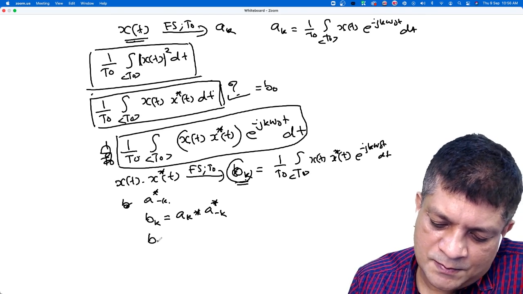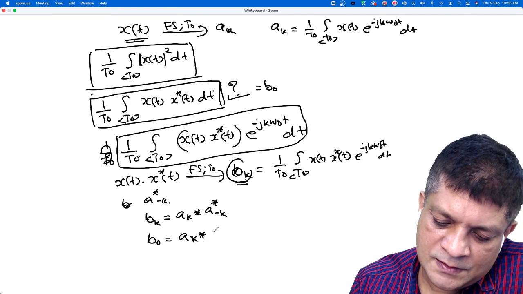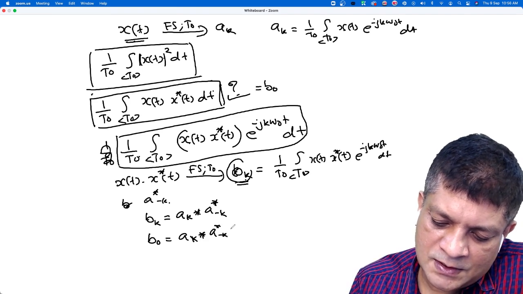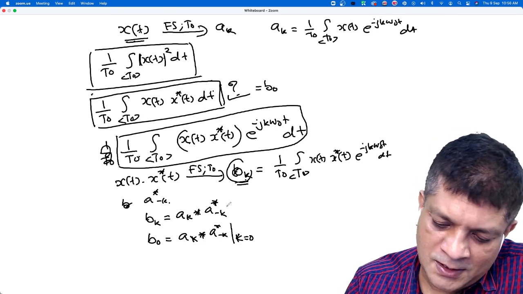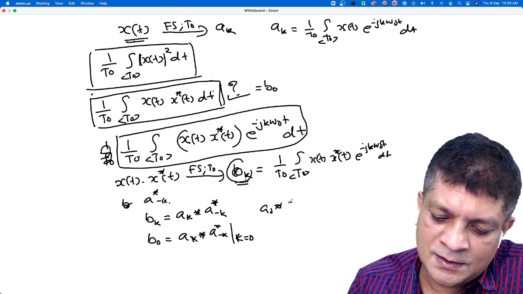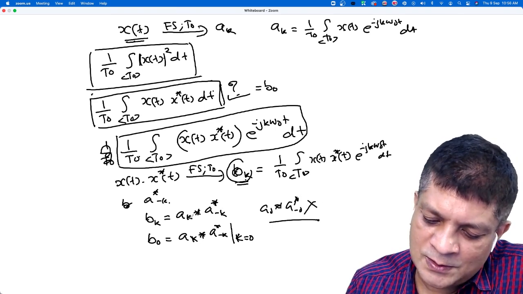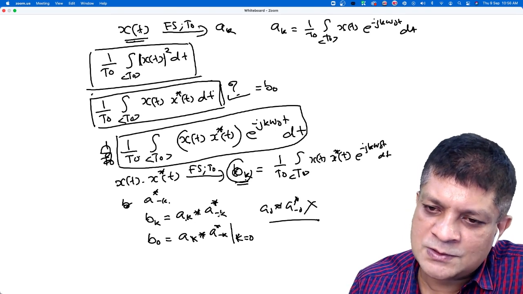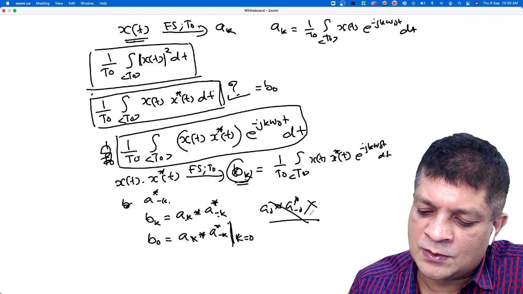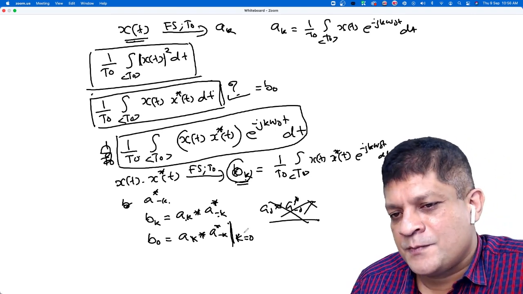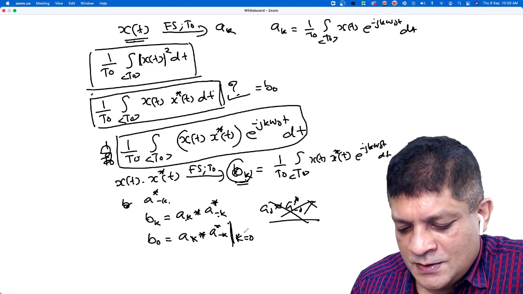So can we say that b0 is ak convolution a star minus k at k equal to 0? And don't write it like a0 convolution a. This is wrong. It is a convolution of two sequences, and you have to find the value of that convolution at k equal to 0. Is it? Yes, sir.